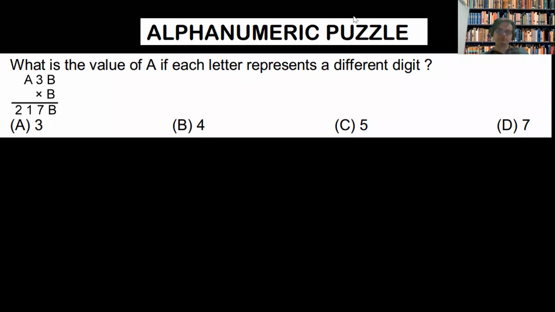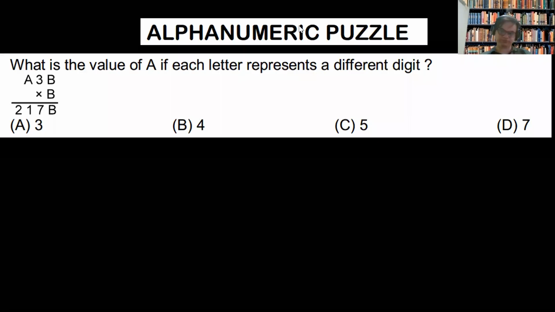Sir, B's value will be... Better, without calculating B, how did you calculate option number B as 4? Tell me. Sir, the value will be the same only, no?